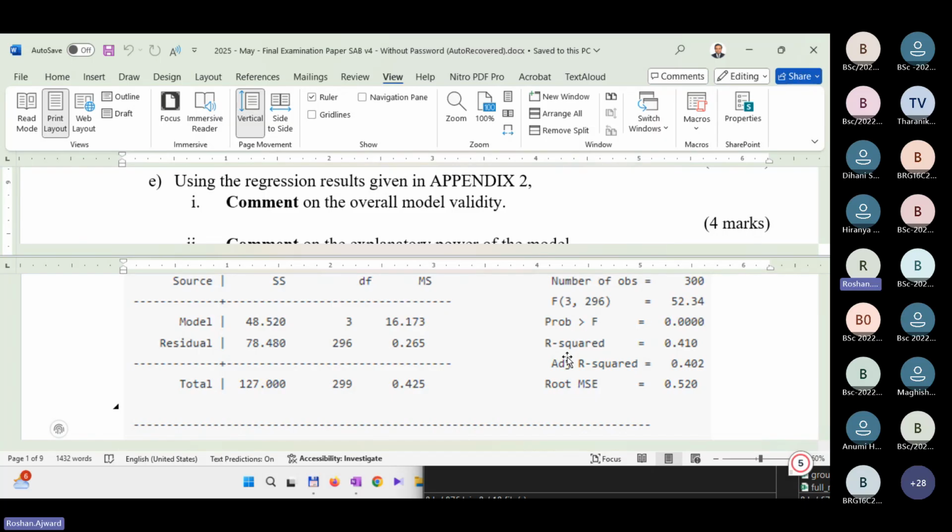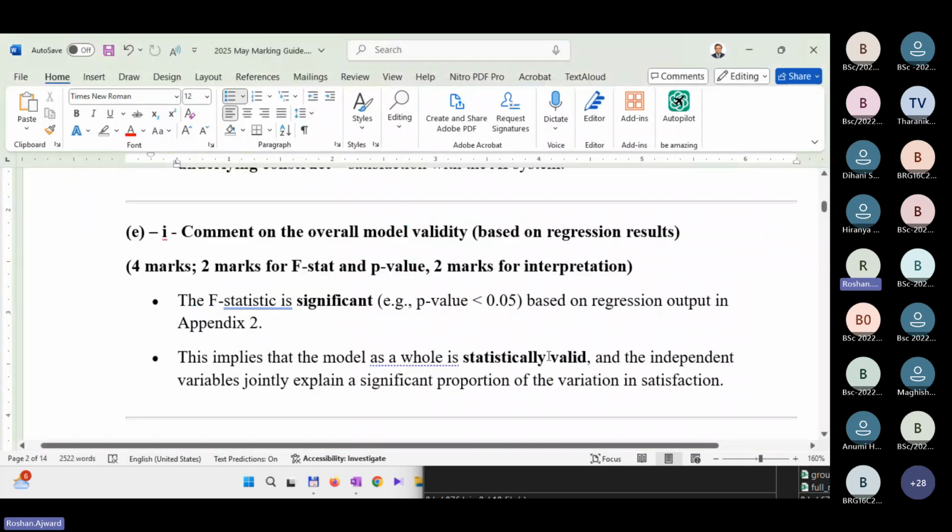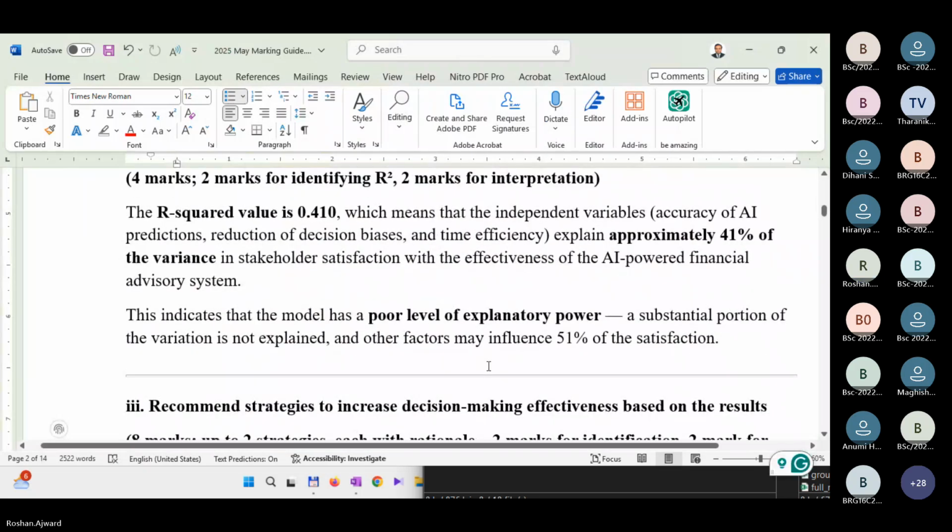Better. So these three independent variables would explain only 40% or 41% to be exact. That means 59% of the variation of the satisfaction of AI-powered systems is explained by something else. Right. So let's go and see here.